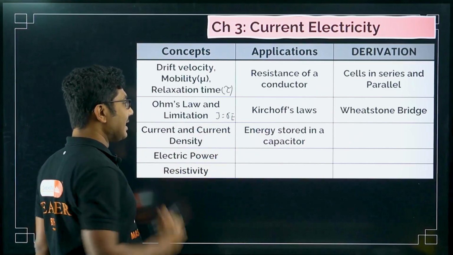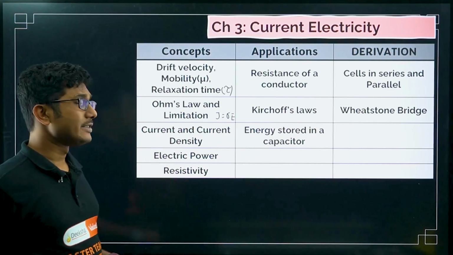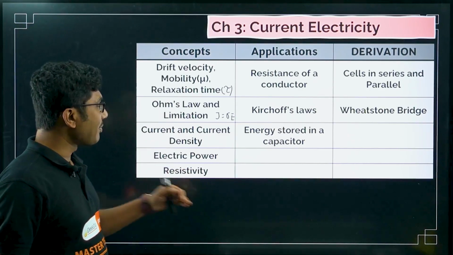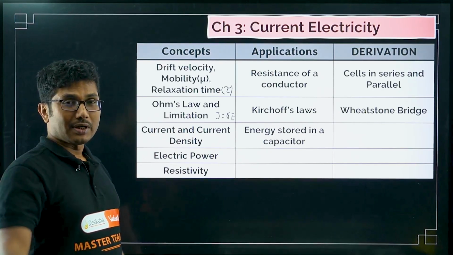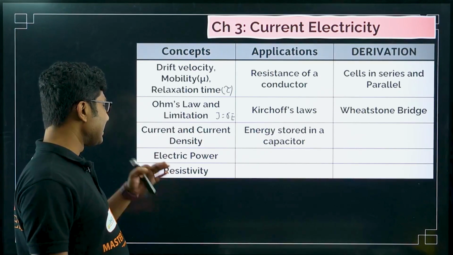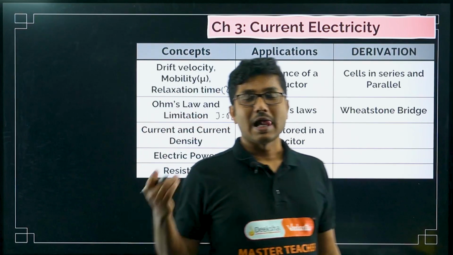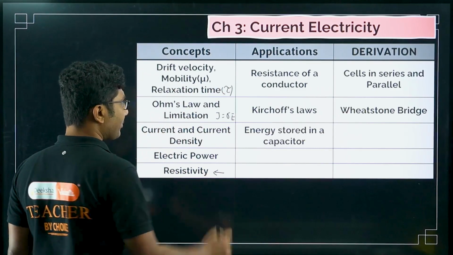Next, current and current density. Current density is given by J. So the relationship between current and current density, and the difference between current and current density, is also very, very important. Electric power P is equal to VI, an important concept. Based on that concept, some questions might come. Resistivity, definition of resistivity. What is resistivity and how it varies with temperature. These are the important concepts from this chapter.